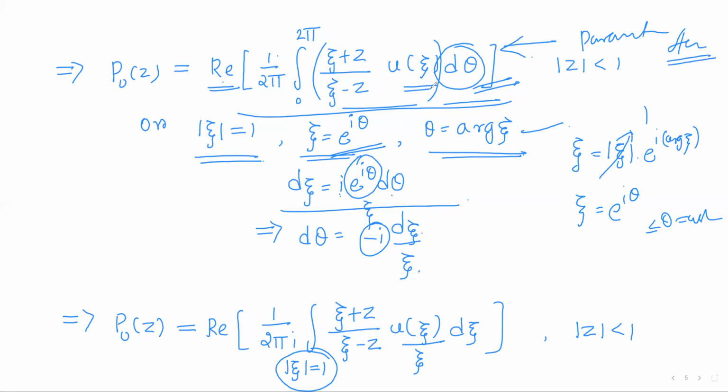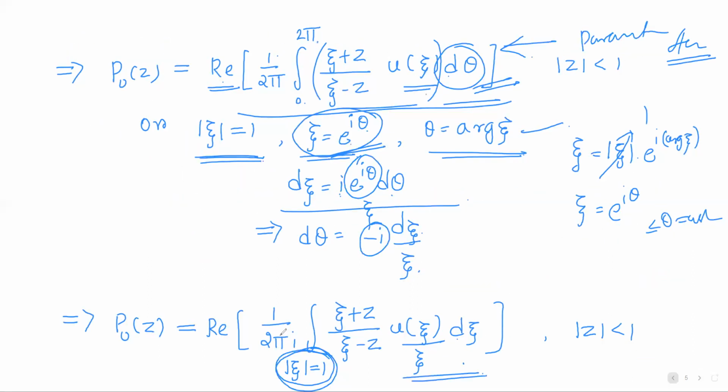So this integral is taken over the unit circle. As xi varies, xi takes the values e to the power i theta, where theta runs from 0 to 2 pi. That means this integral is taken over the unit circle, mod xi equals 1, and d theta is d xi by xi into minus i. Minus i goes to the denominator, so that it will be i. So 1 by 2 pi i, this one.